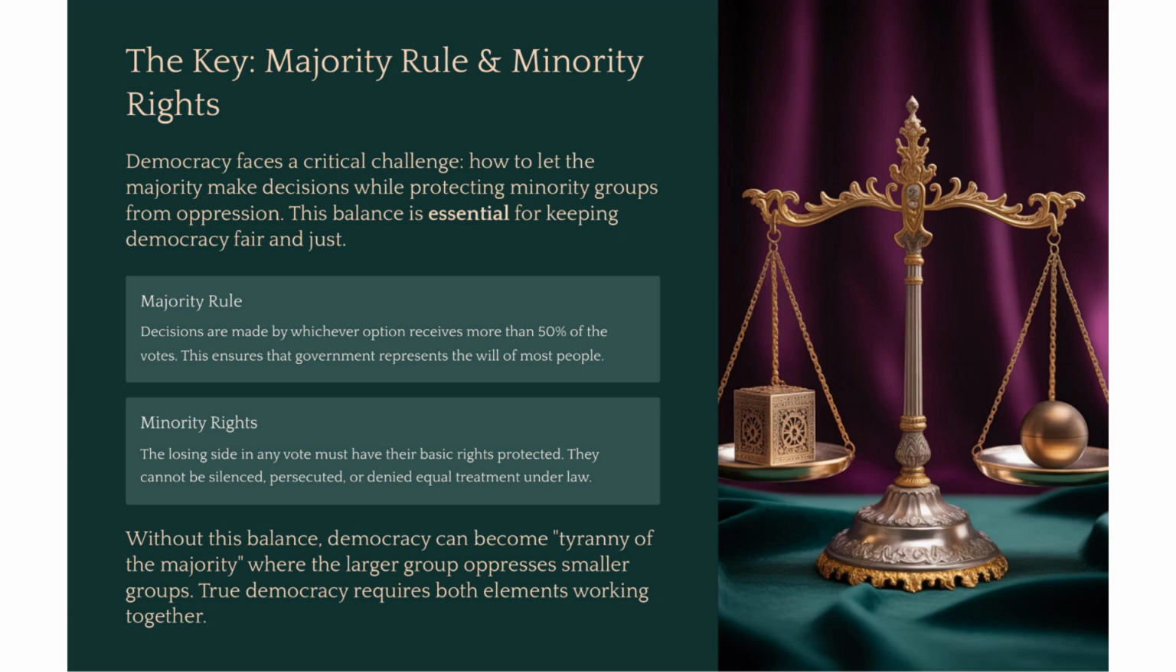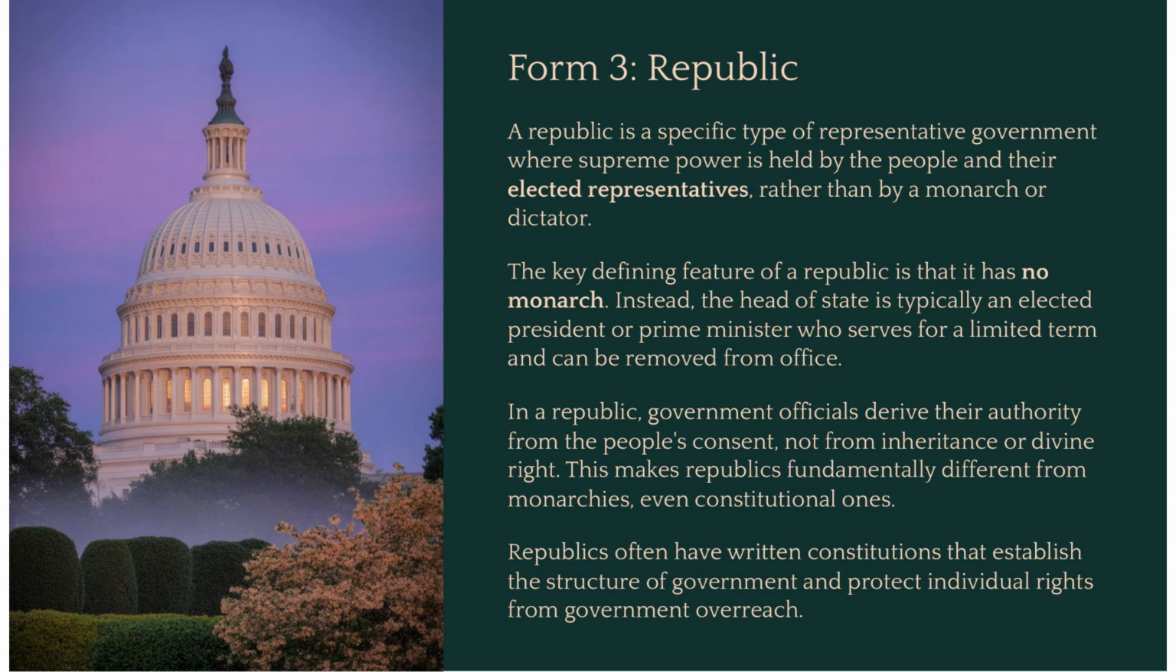You don't get to take away a person's freedom of speech just because they're on the losing side. This protection is what keeps a democracy fair and just. The United States is often called a democracy, but it's more accurately defined as a republic. A republic is a type of representative government that has one key difference from many other democracies. It has no monarch. The head of state, our president, is elected, not hereditary.